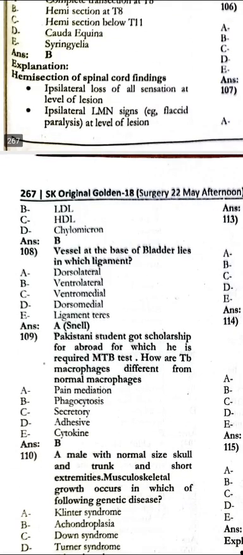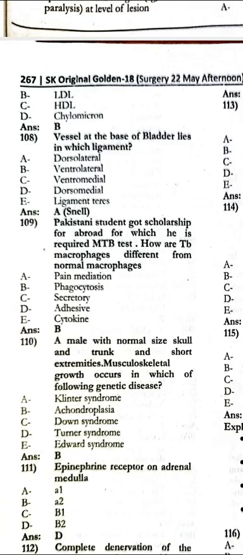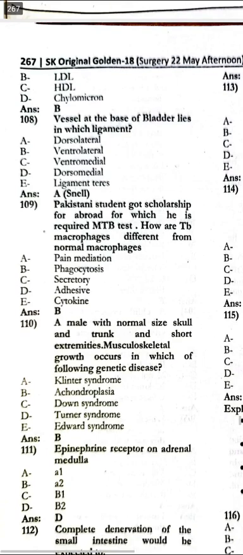There is the dorsolateral. The Pakistani student got scholarship abroad for which he is required MTB test. How are the TB macrophages different from the normal macrophages? They are the phagocytosis. The male with the normal size skull and the trunk and short extremities. Musculoskeletal growth occurs in which of the following genetic diseases? There is the achondroplasia. Epinephrine receptor on the adrenal medulla is B2.